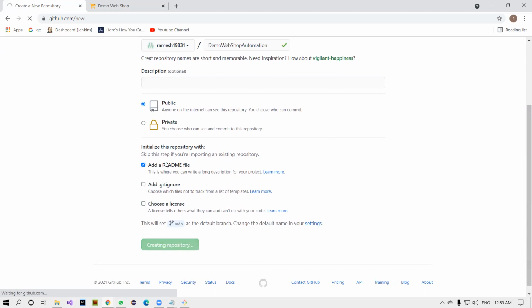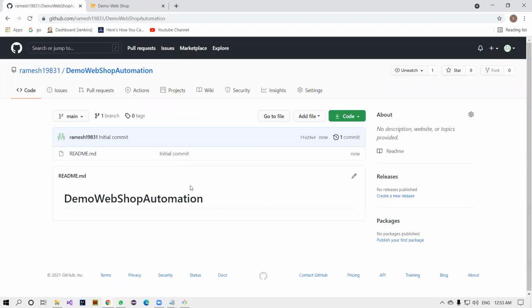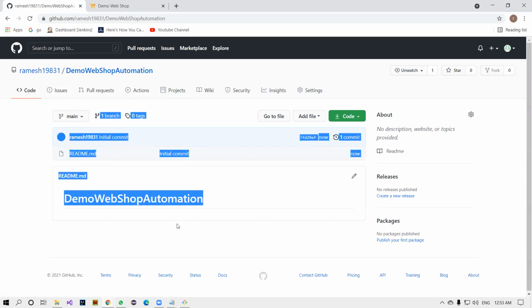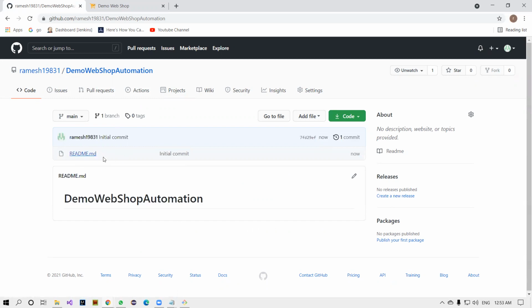Once you click on the create repository button, your repository is created here. Where is my repository? Very simple. Here, this is your repository name, and this is your username. Now you see this area, right? This area is very, very important, and your project information will reside in this particular area. Now I want to get the URL or some information.